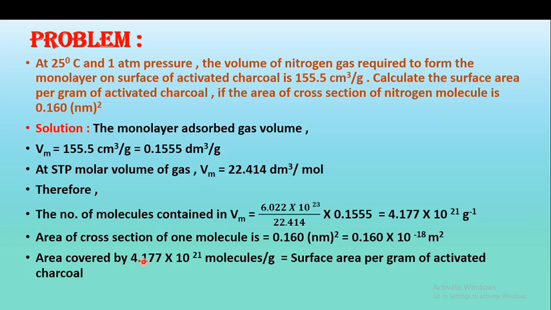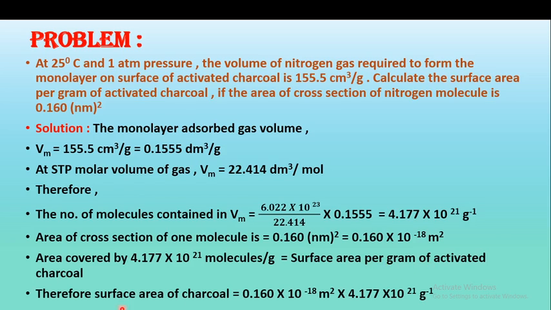So the area covered by 4.177 × 10²¹ molecules per gram is equal to the surface area per gram of activated charcoal.